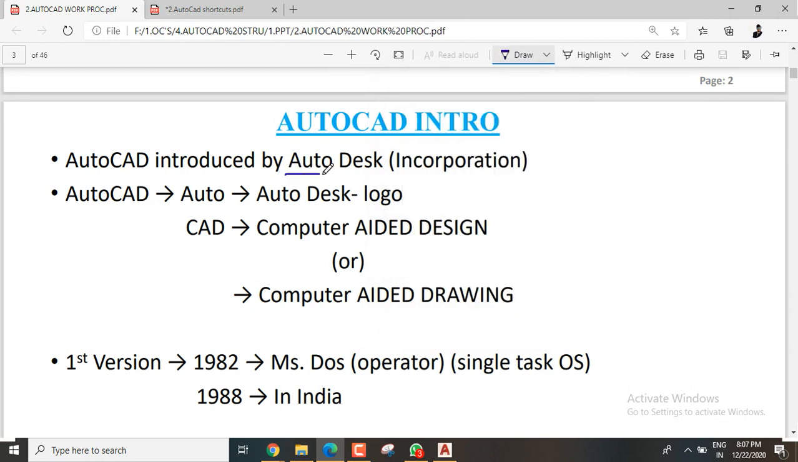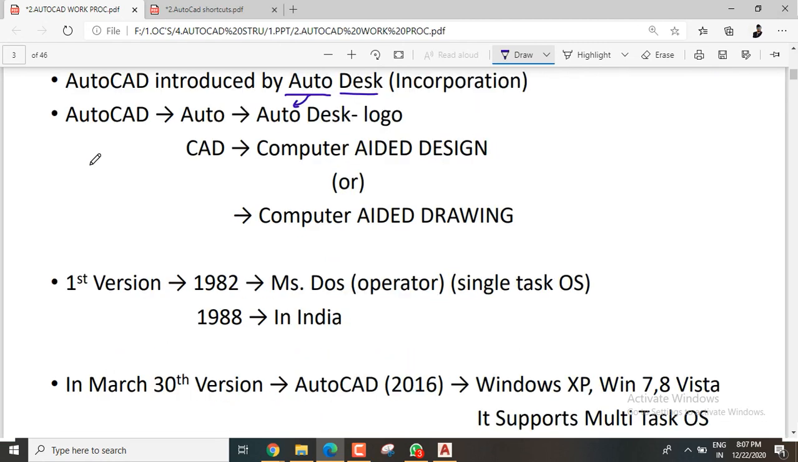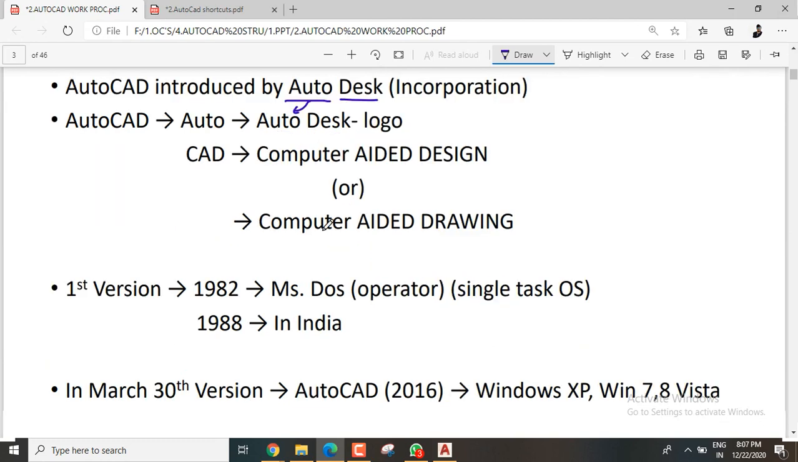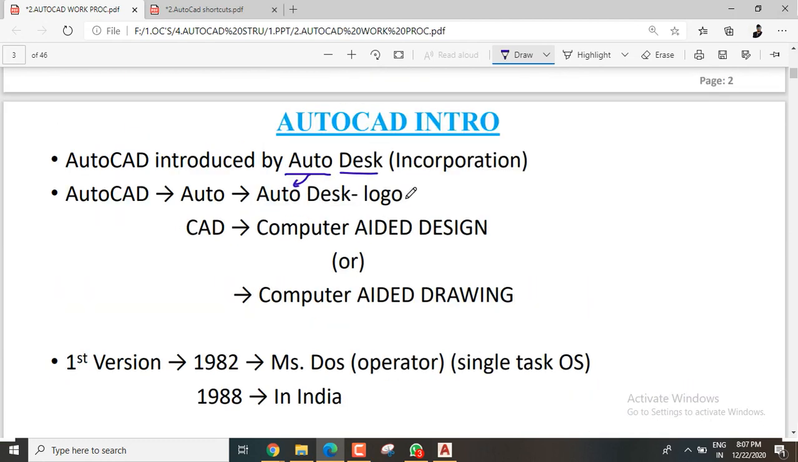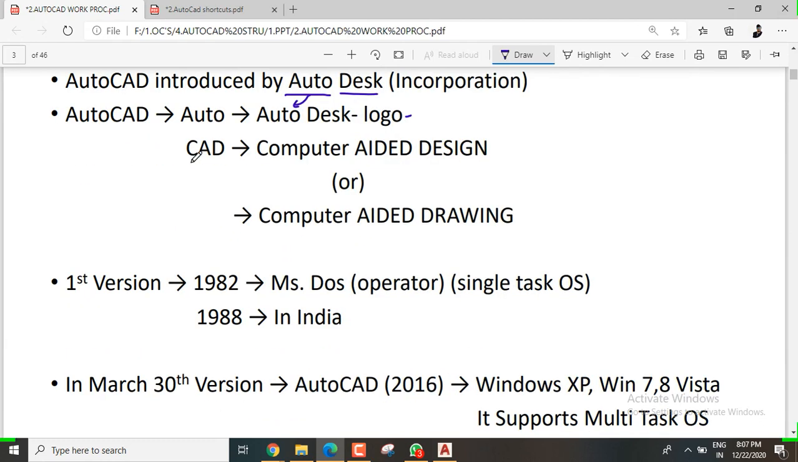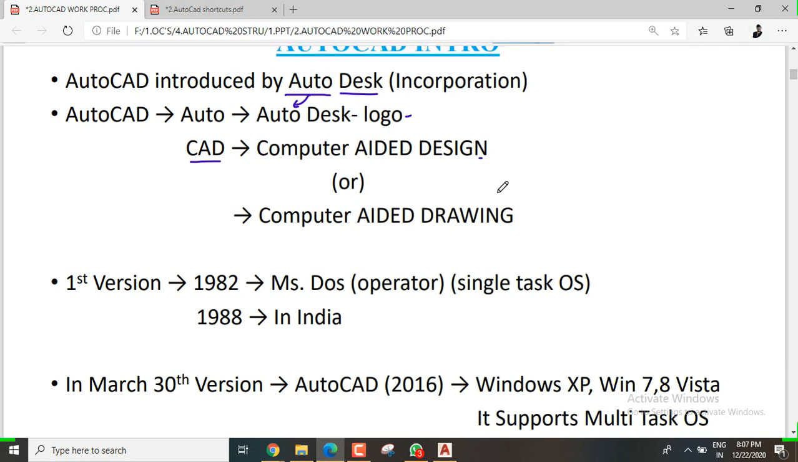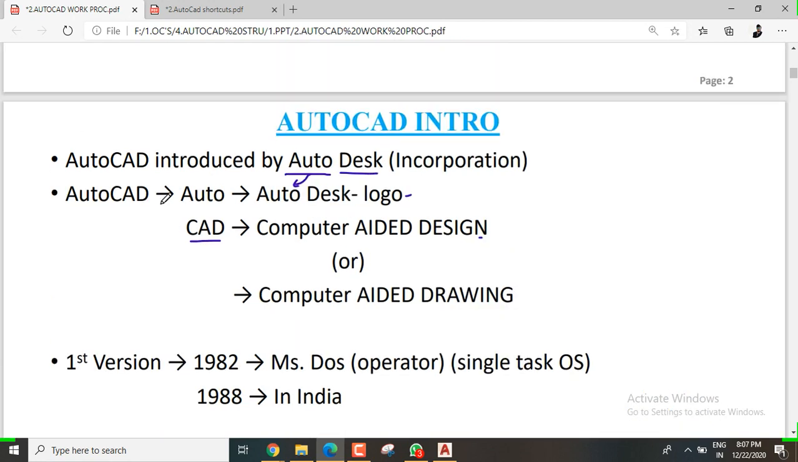So Autodesk is a company name, so due to that they take "Auto", and also "CAD", which is computer aided design. Okay, see this, Autodesk is a logo, and CAD in the sense of computer aided design or computer aided drawing. Whenever any drawing is drawn by the computer, we call it computer aided drawing. That is the main thing. So due to these two combinations, they call it AutoCAD.